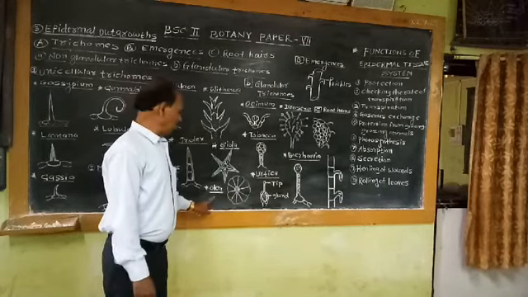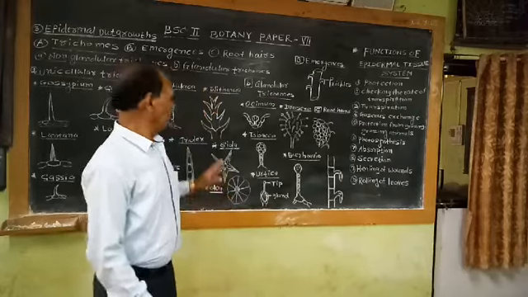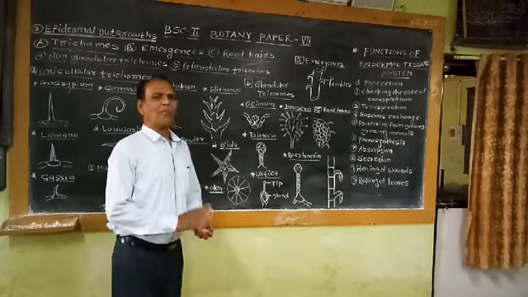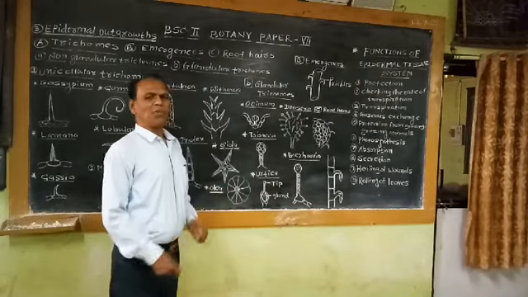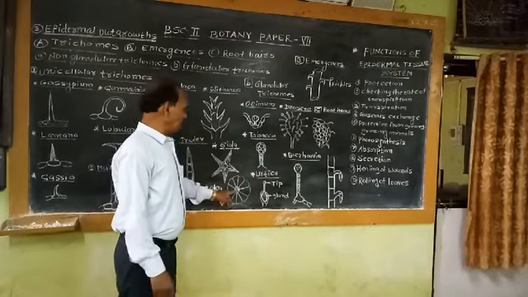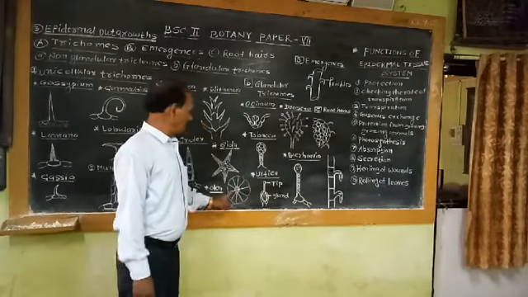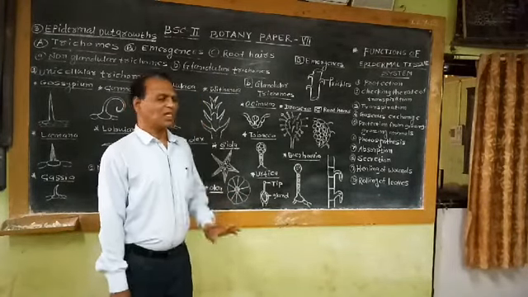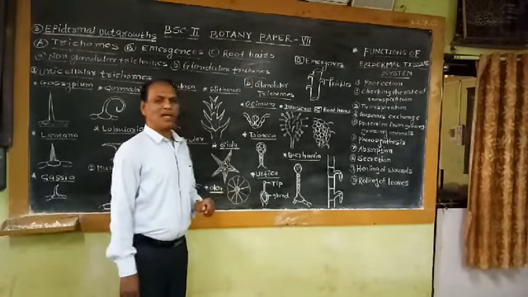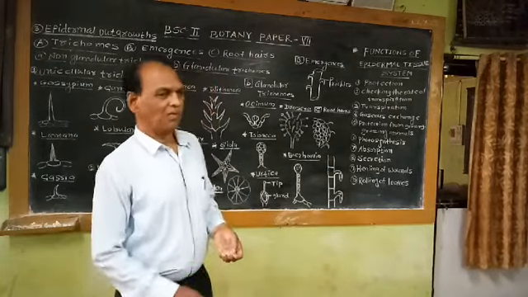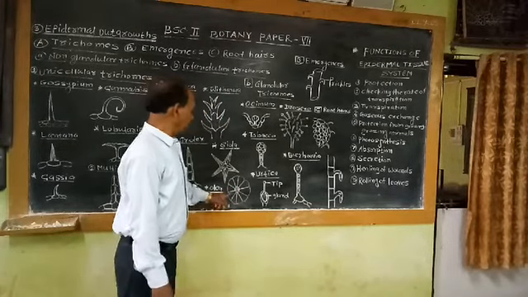Then another kind of trichome is found in Olea. Many examples are there, but in Olea, the trichomes show a flat structure. That means the trichome is made up of many cells, no doubt, but they are flat. These many cells are mounted on the central discoid plate, and such types of trichomes are commonly known as peltate trichomes. That means many cells are mounted on the central disc. That's why they are known as peltate trichomes, because of their plate-like appearance.